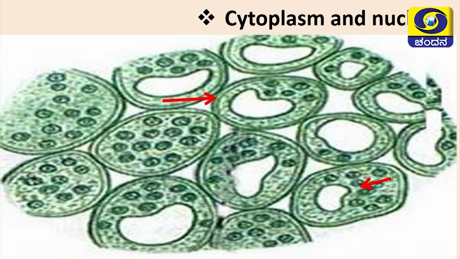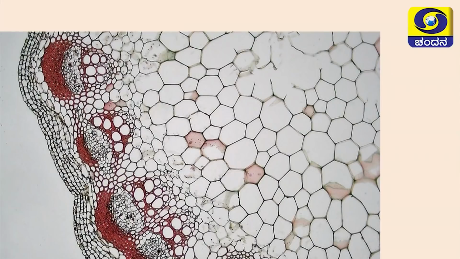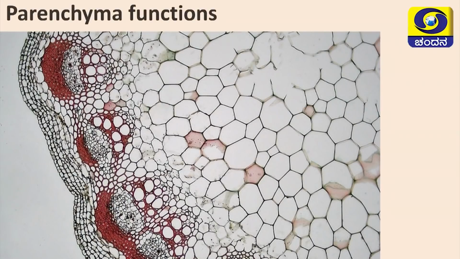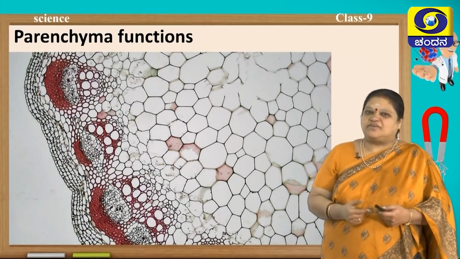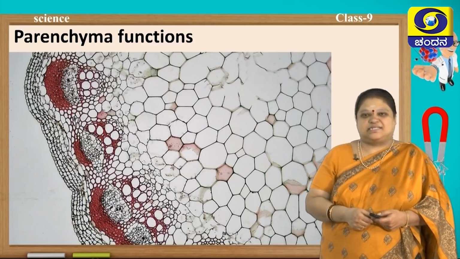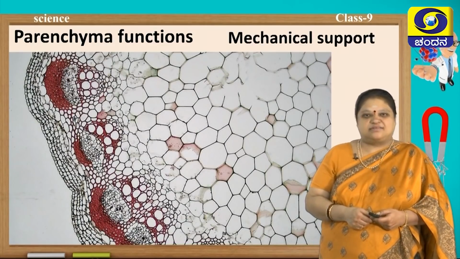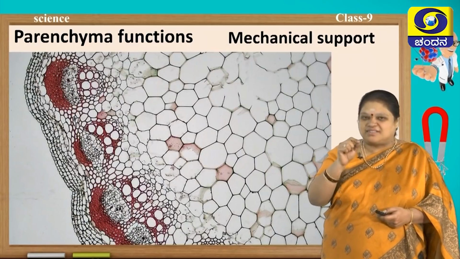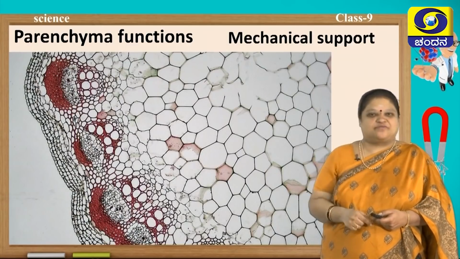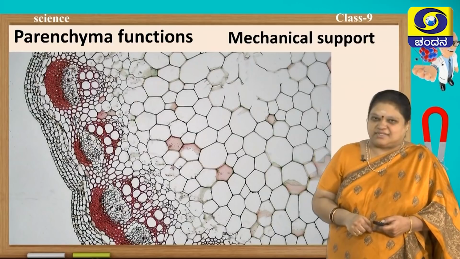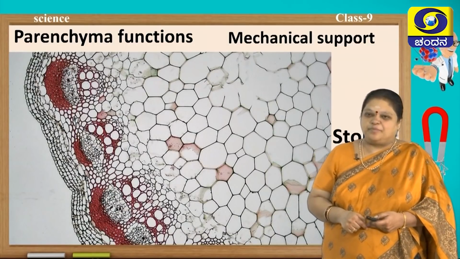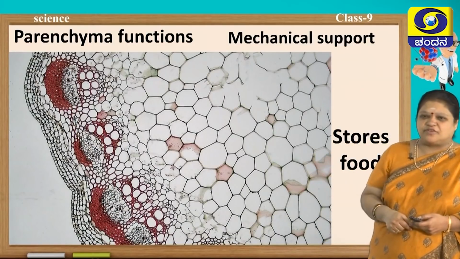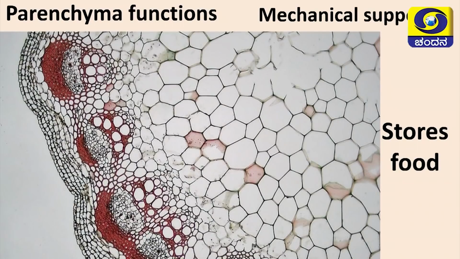So, they are living cells, they have the capacity to divide. So, the cytoplasm etc. is still present evidently. So, what is the function of these parenchyma cells? These parenchyma cells, they provide support to the tips of the roots, stems etc. and they help in storage of food, water etc.